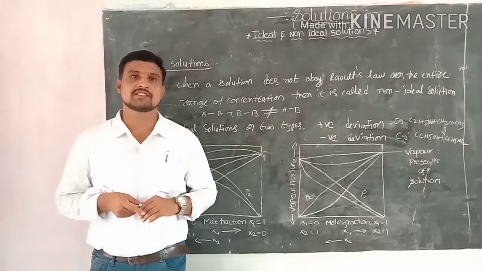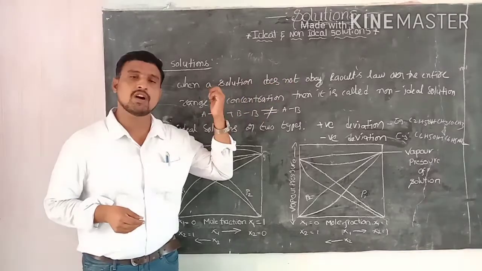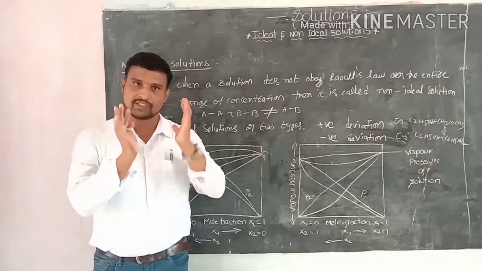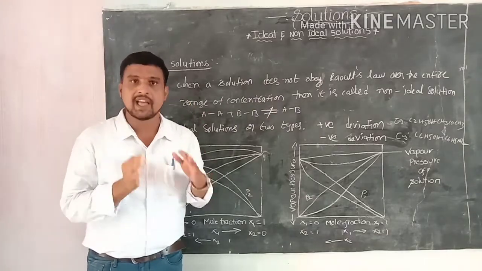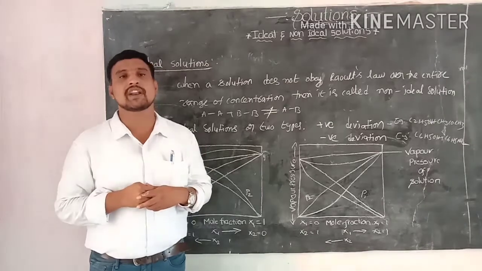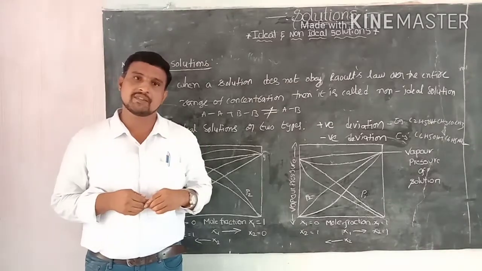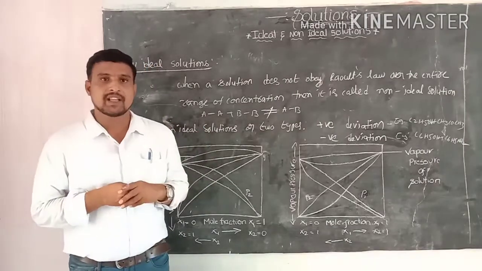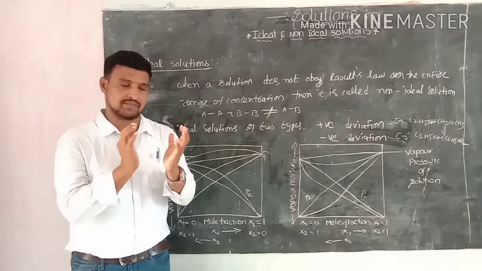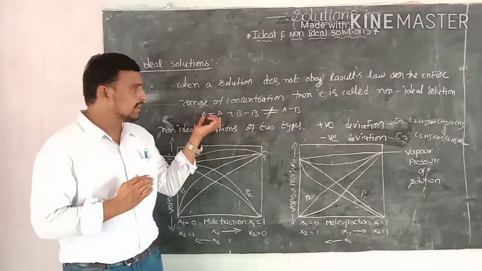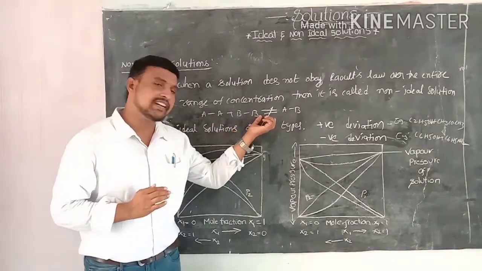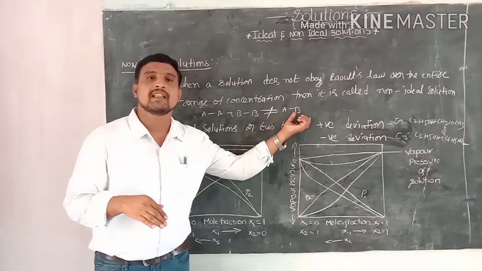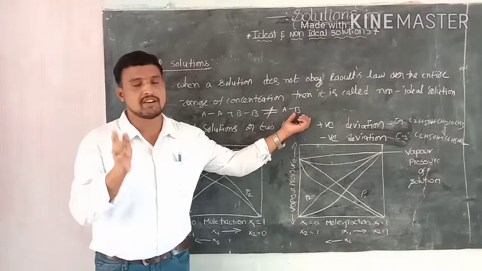What is a non-ideal solution? When a solution does not obey Raoult's law over the entire range of concentration, it is called a non-ideal solution. Based on intermolecular attractive forces, if the attractive forces between the molecules of A and A and of B and B are not equal to the attractive forces between the molecules of A and B, then the solution behaves as a non-ideal solution.